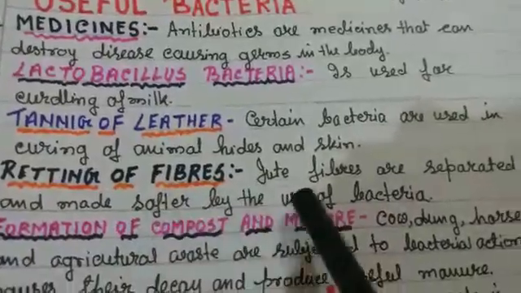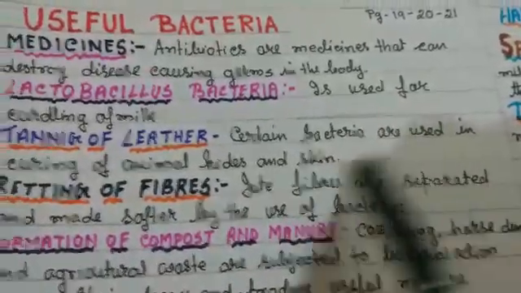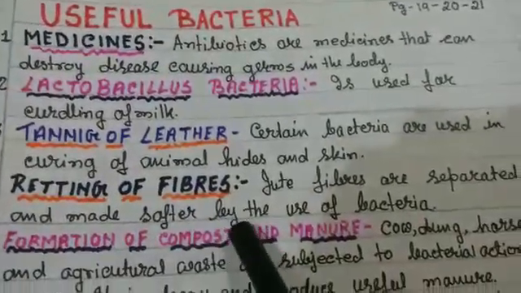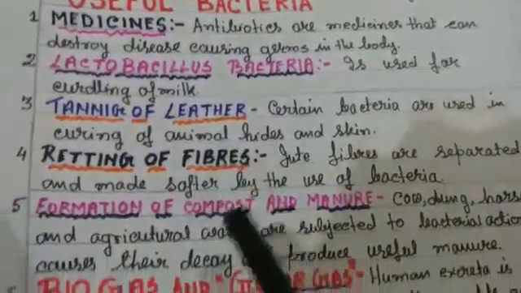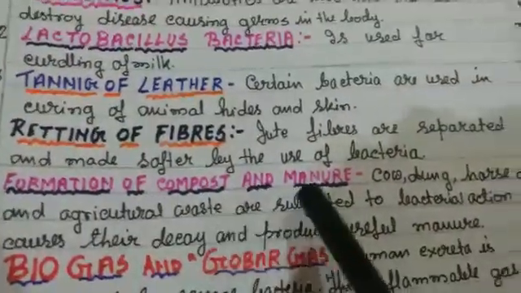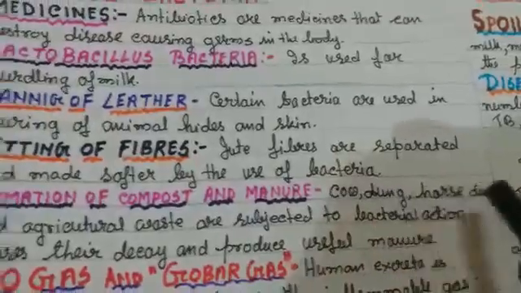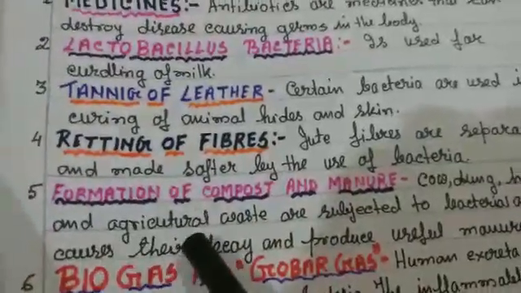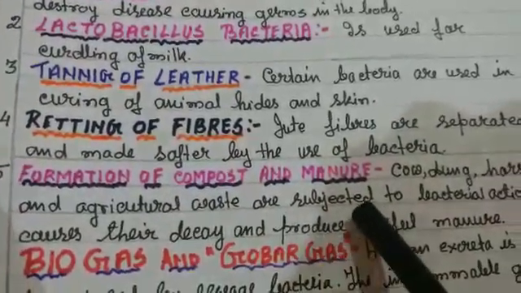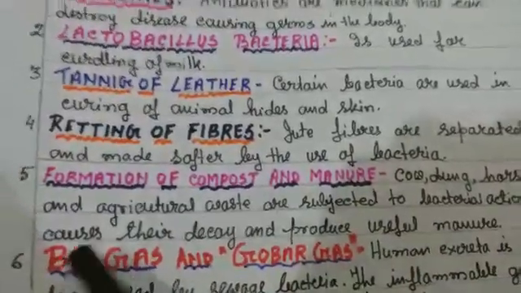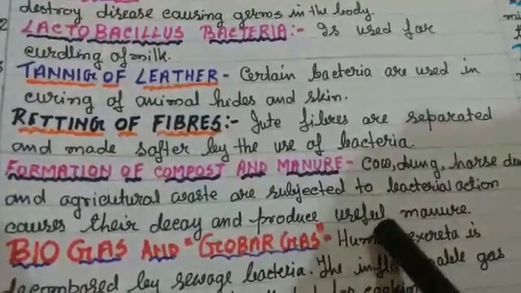Retting of fibers: jute fibers are separated and made softer by the use of bacteria. Then formation of compost and manure. Cow dung, horse dung and agricultural waste are subjected to bacterial action, which causes their decay and produces useful manure.